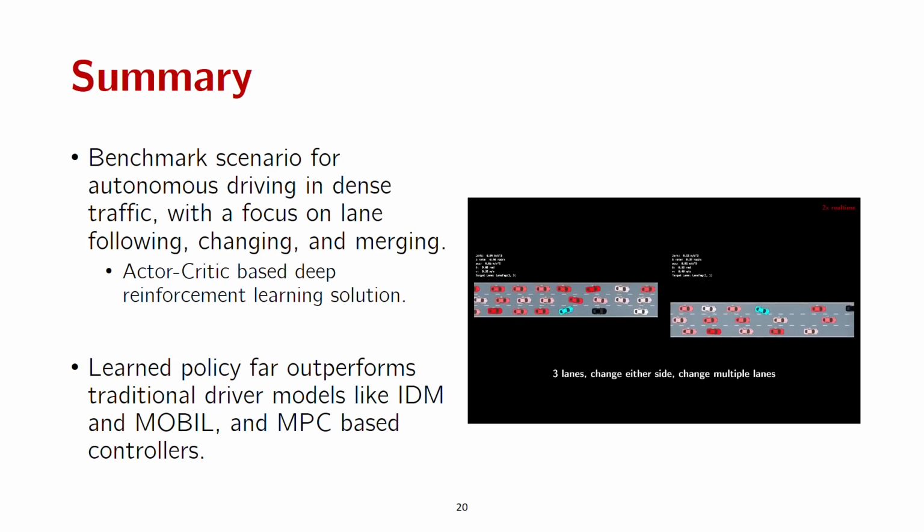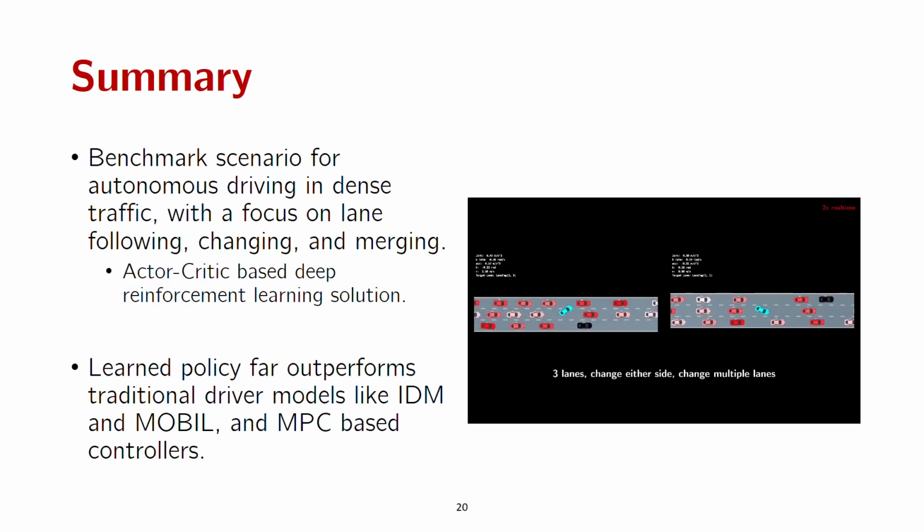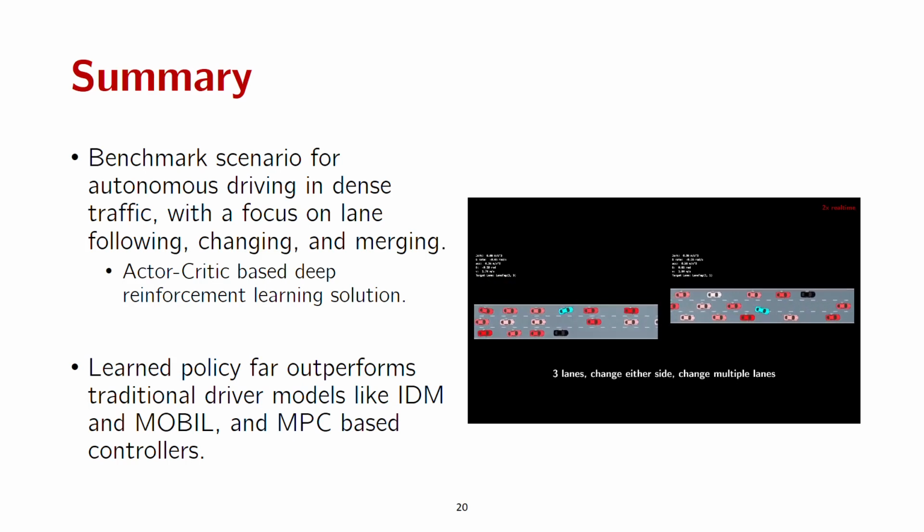The video on the right highlights the versatility of our approach. It is able to successfully learn a policy to move safely across multiple lanes on the road in dense traffic in either direction. Obviously, as with any reinforcement learning-based solution, our policy suffers from not being able to guarantee safe and robust execution in real-world scenarios, and this is something we'd like to address in future work.